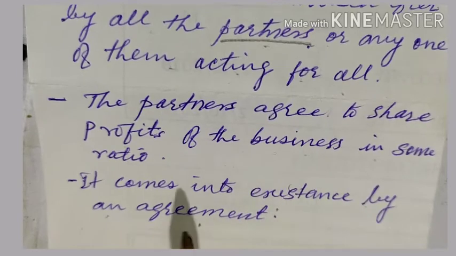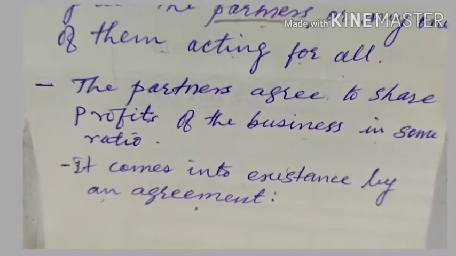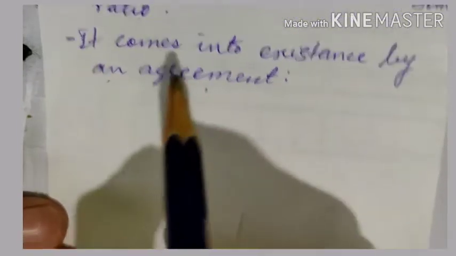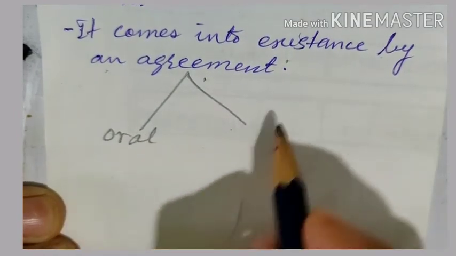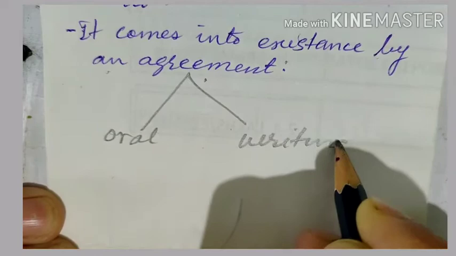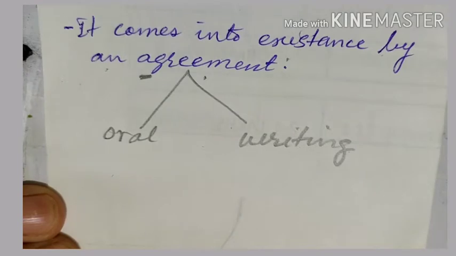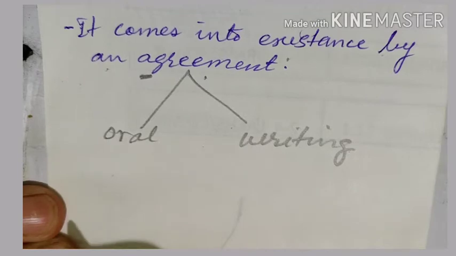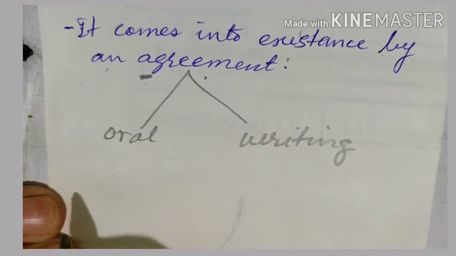The partners agree to share profits in some ratio. And thirdly, there should be an agreement to start a business. Now, this agreement can be an oral agreement or this agreement can be in writing. Now, agreement as to what? This agreement will include terms and conditions of managing the business. This agreement will also give the rights and duties of partners.